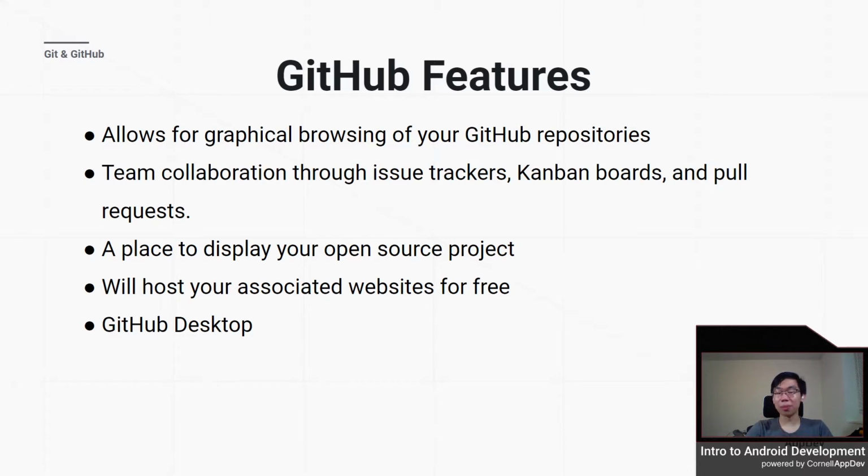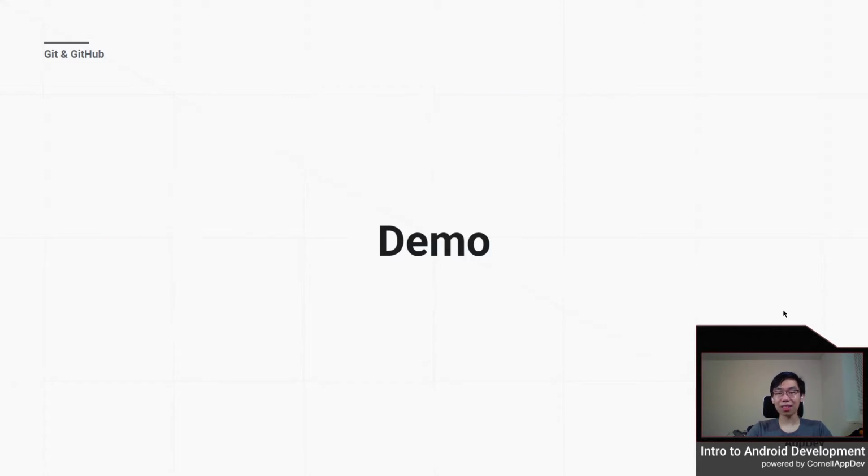And even beyond that, there's GitHub Desktop, which is their desktop GUI for doing Git things, which allows you to do a lot of the things you do in the Git command line, but visually, for people who want an easier learning curve. Even as an experienced programmer, it's an excellent way to do some quick Git things and quickly see the state of a repository. It's a lovely tool. I'm going to demo it, and then we're going to hand off to Leslie for the command line demo. So let's get to that.